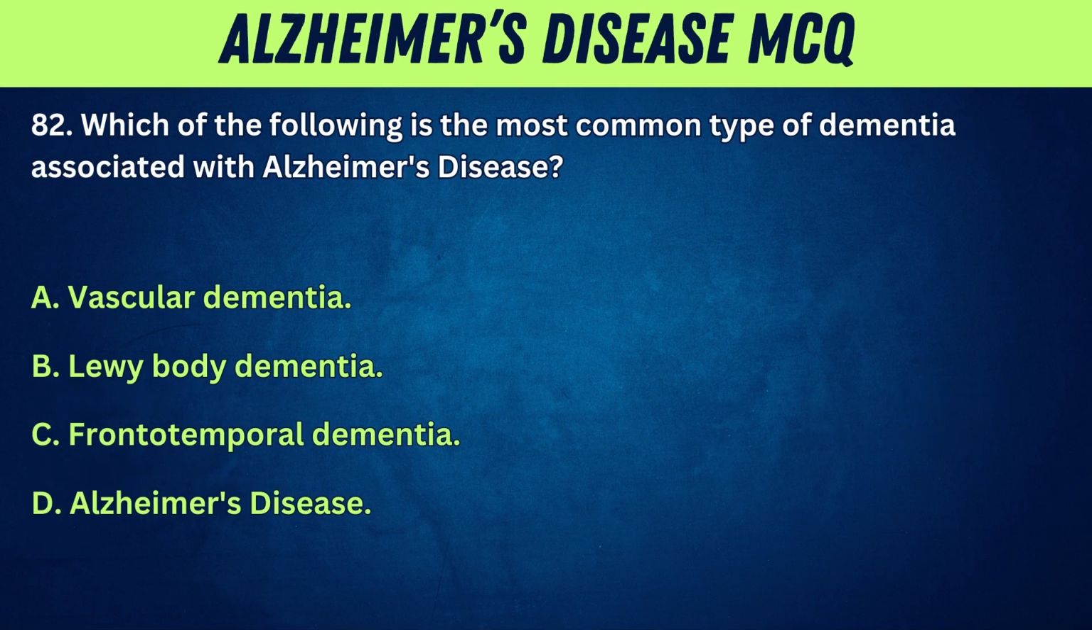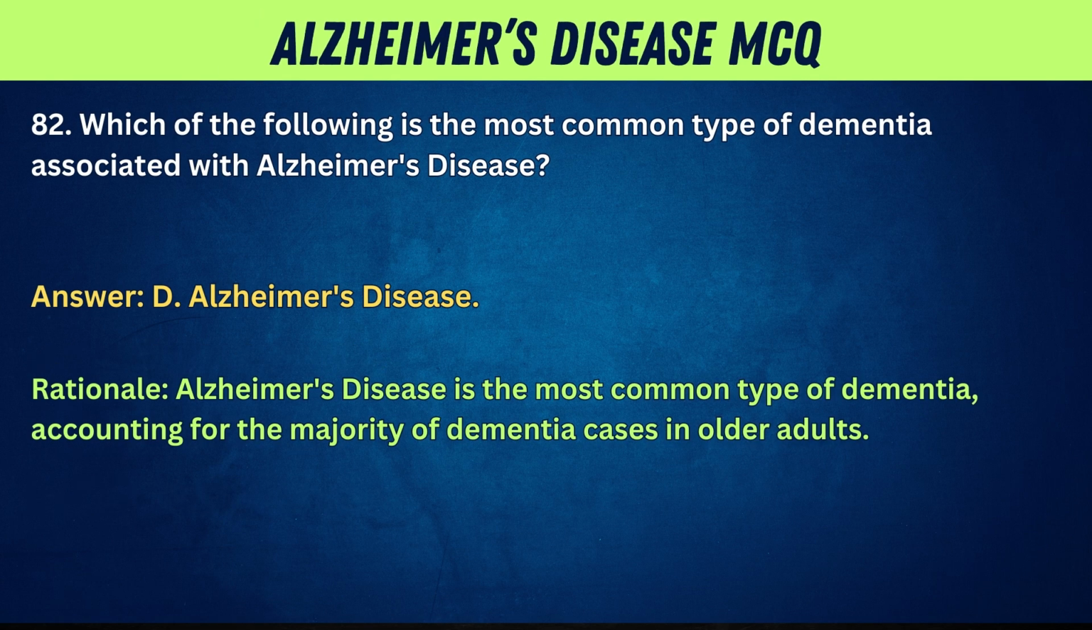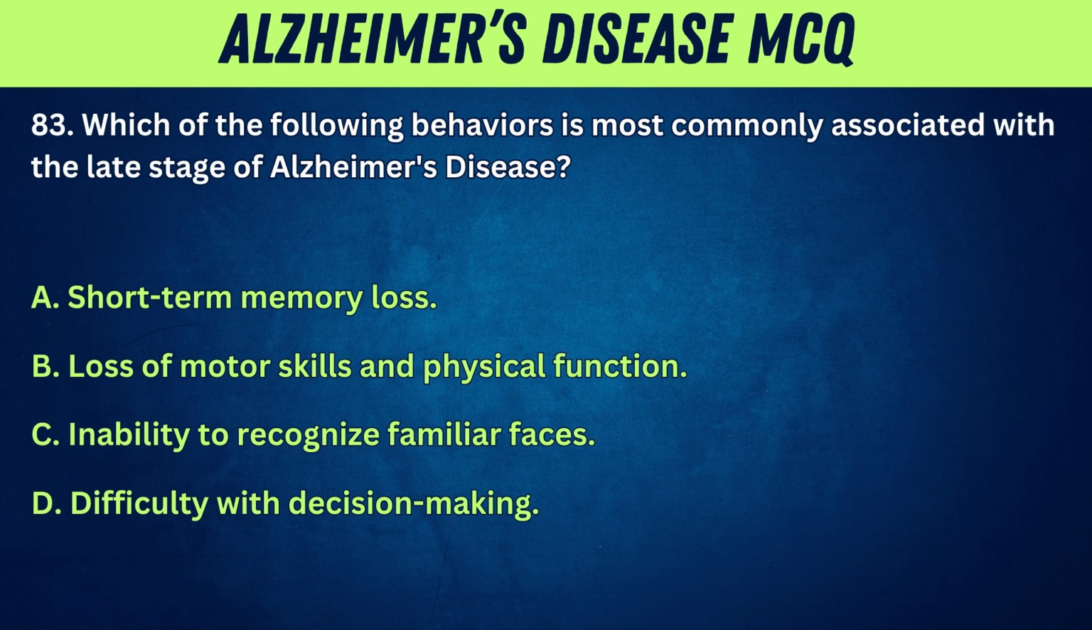82. Which of the following is the most common type of dementia associated with Alzheimer's disease? A. Vascular dementia. B. Lewy body dementia. C. Frontotemporal dementia. D. Alzheimer's disease. Answer: D. Alzheimer's disease. Rationale: Alzheimer's disease is the most common type of dementia, accounting for the majority of dementia cases in older adults.